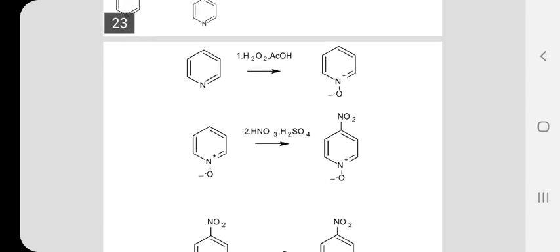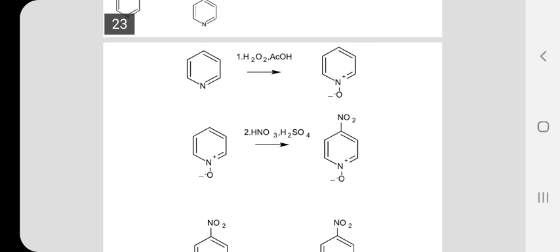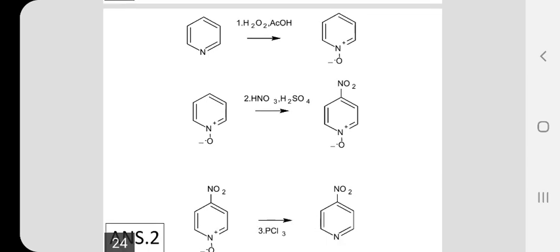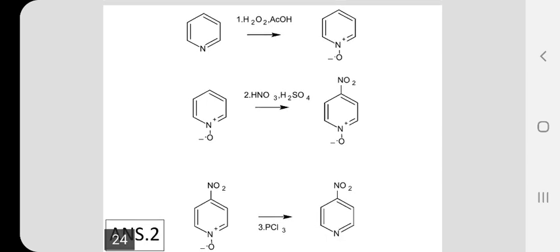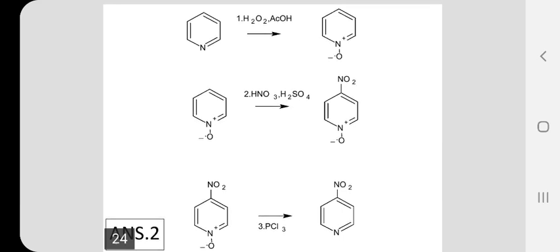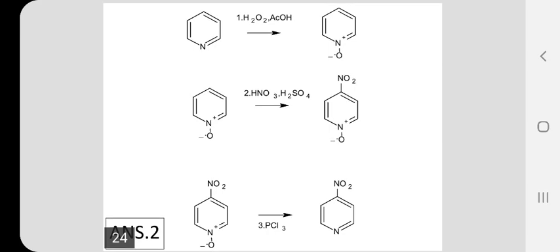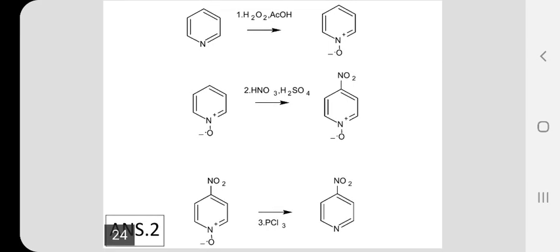See, this is a very simple reaction and the reaction mechanism is also very simple, aromatic electrophilic substitution. But the examiner has increased the difficulty level by concentrating on the orientation and reactivity of the pyridine and pyridine N oxide system. The difficulty level is more. Normally, people leave such areas and concentrate on more important areas. In a competitive examination, you can expect such simple and easy questions from the neglected areas also.